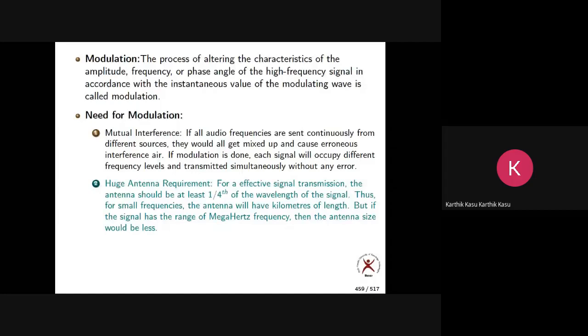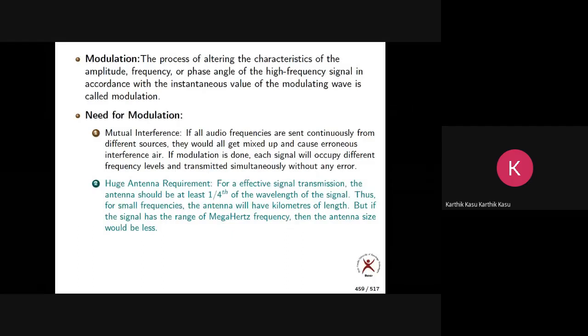So the height of the antenna should be lambda by 4, one-fourth of the wavelength. That is antenna theory; we'll discuss theory later if possible. You know already, what is the wavelength? C equal to F lambda. What is C? The speed of light. What is lambda equal to? C by F. All of you, please write it down: C equal to F lambda.